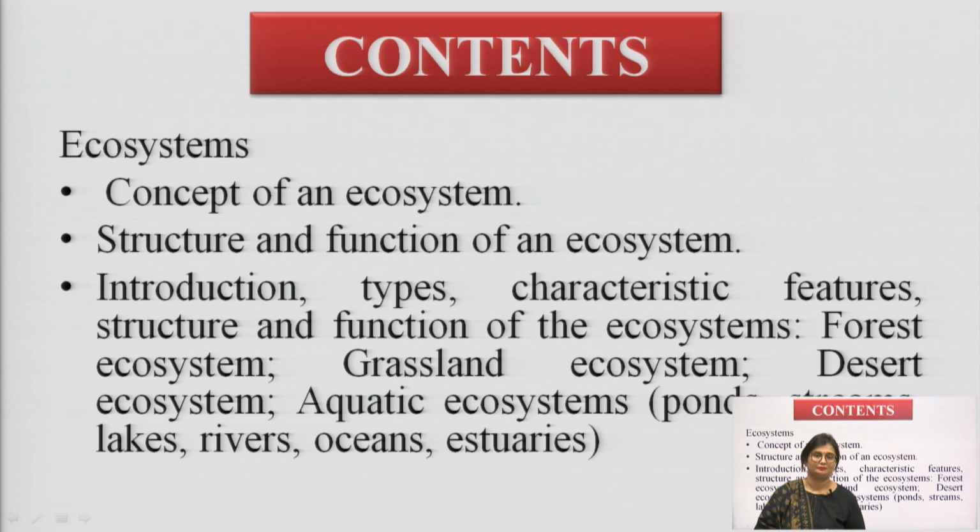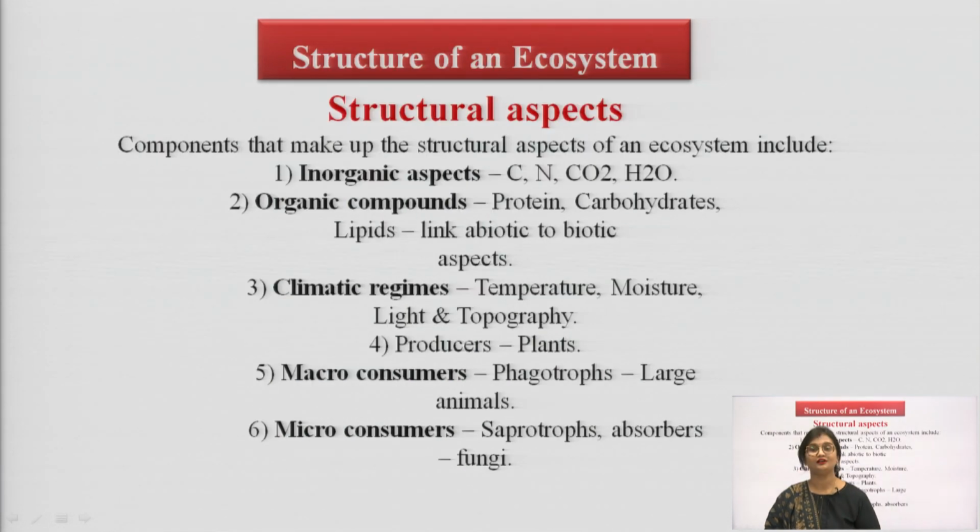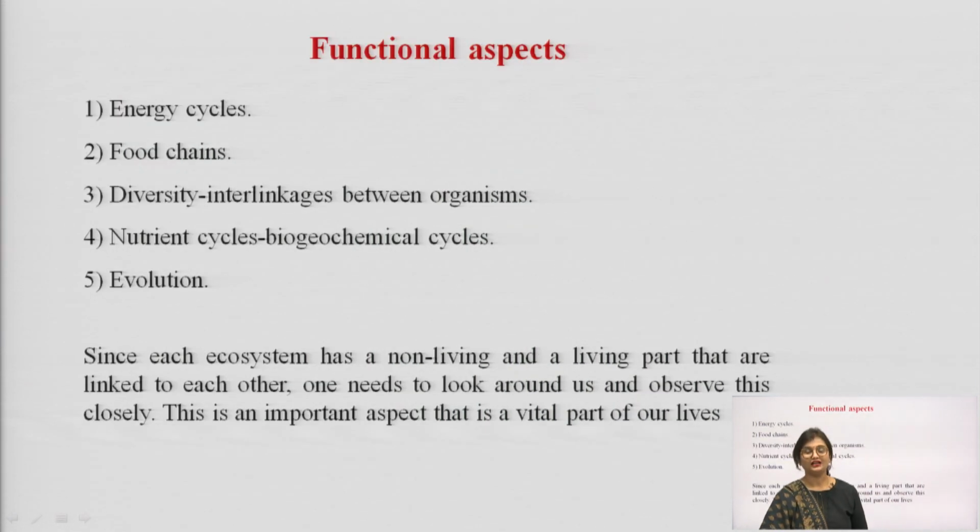So, moving on further, before entering into the types of ecosystem, first let us understand the structure of an ecosystem. In today's class, I shall be dealing with the structural aspects of ecosystem. Apart from that, we will also learn about the functional aspects of the ecosystem. Under functional aspects, we have a lot of cycles, called the energy cycles.